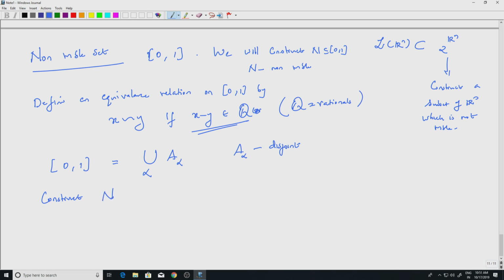Well, what do we do? By choosing, and this is the tricky part, even though it will sound very obvious, this uses the axiom of choice, choosing exactly one element from each A alpha.